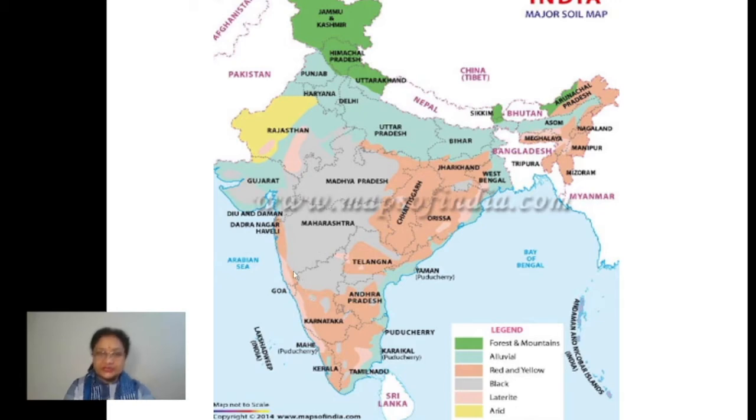Laterite soil, you can see here in pink color, along the coastal areas, over the Western Ghats, a few parts over the Eastern Ghats also, small pockets, even over the Aravalis, and the northeastern hills also, especially Garo, Khasi, Jaintia. So these are the small pockets where you can find laterite soil. Understood, children? So this is the classification according to the region where these can be found.